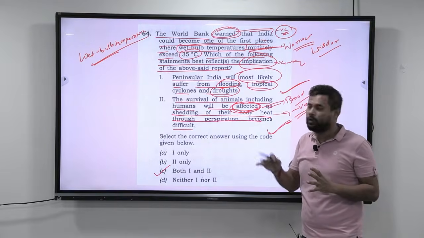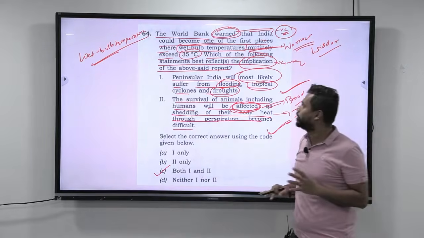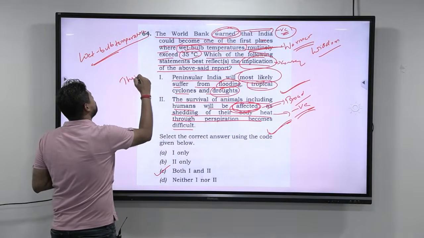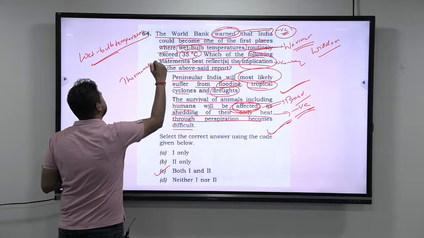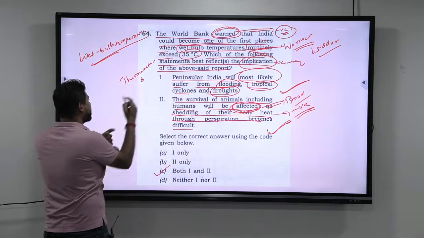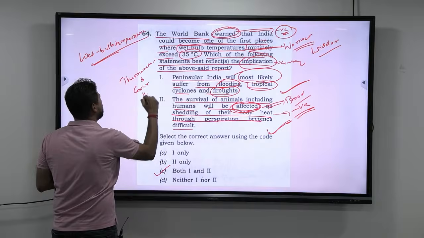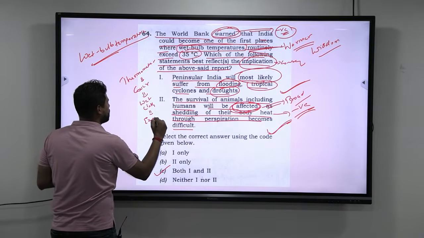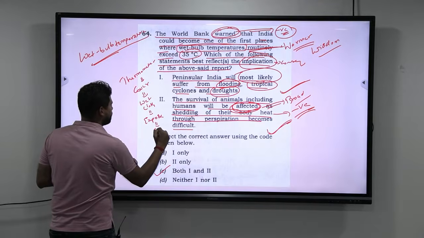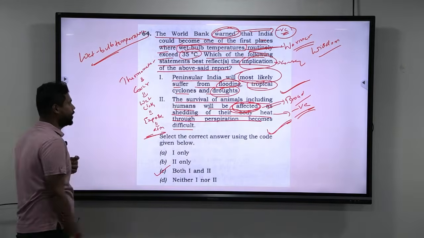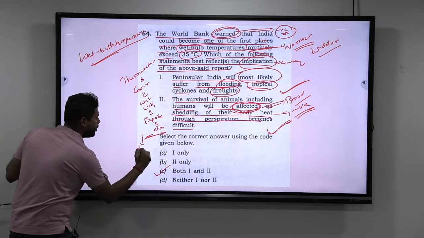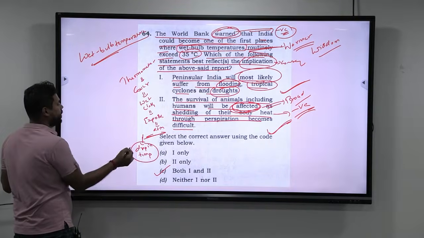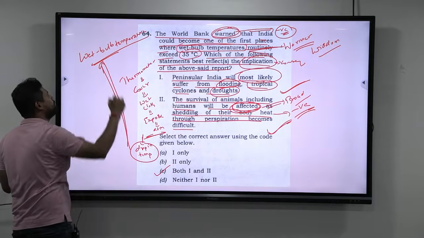Okay. Now let us understand what is wet bulb temperature, at the conceptual level. Now if I take a thermometer, and if I cover it up with the wet cloth, and if I expose this to the atmosphere, what will be the drop in temperature? Okay, what will be the drop in temperature? That is what is wet bulb temperature.